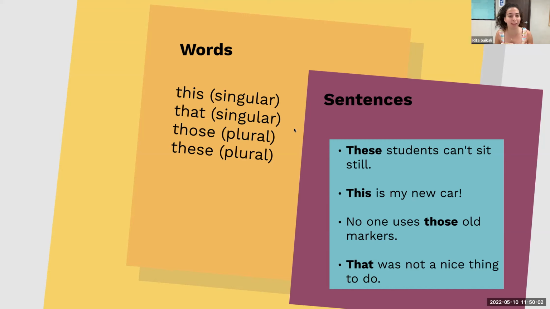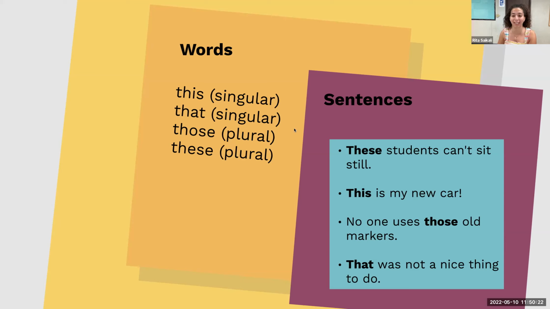I don't know why they put them in that order on this thing, but nevertheless, I'm grateful for the presentation. Okay, so you're right. So this and these, that and those. So this is singular and it's near. These are plural and they're near. That is singular and it's far, and those are plural and they're far.